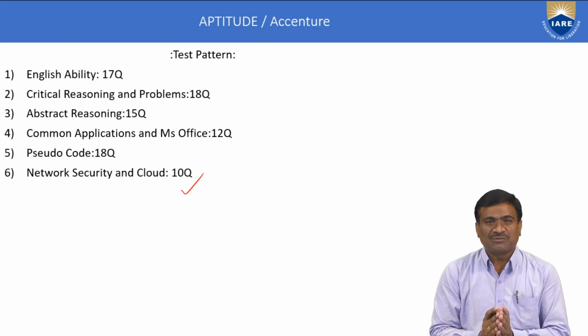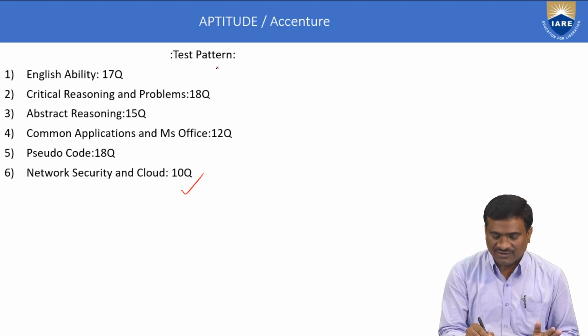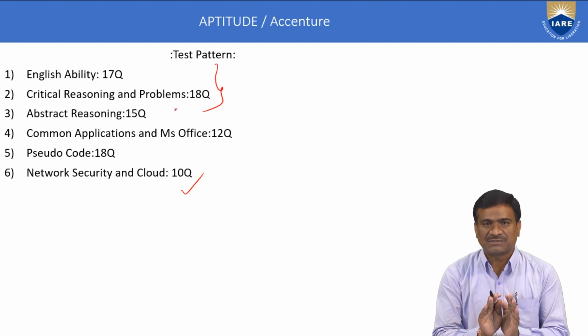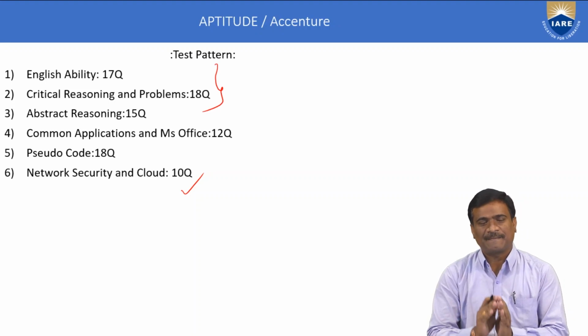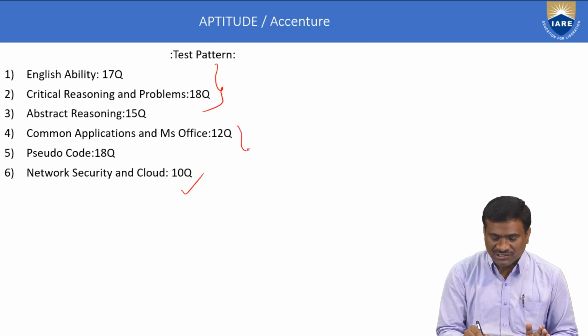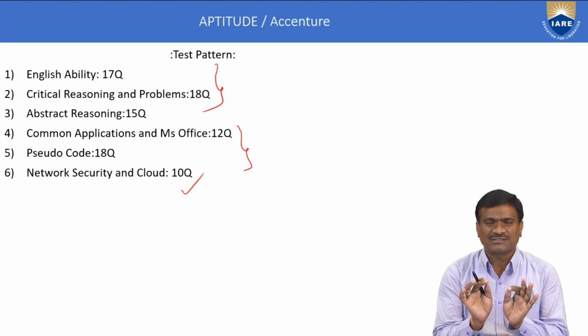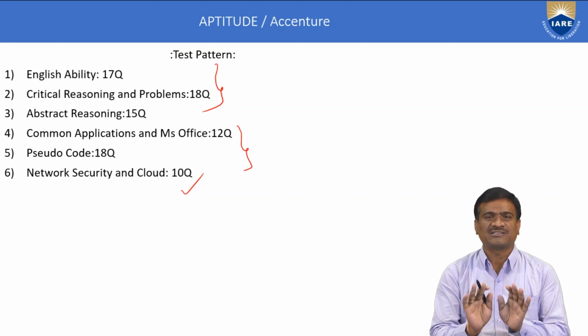Section A, Section B, Section C: these 3 belong to general subjects, that is aptitude and verbal ability. The remaining 3 sections belong to technical subjects, and they concentrate only on multiple choice based questions.